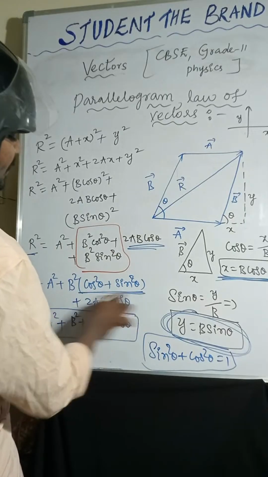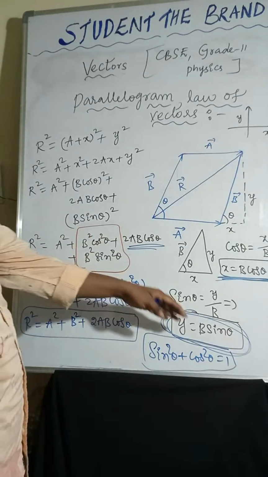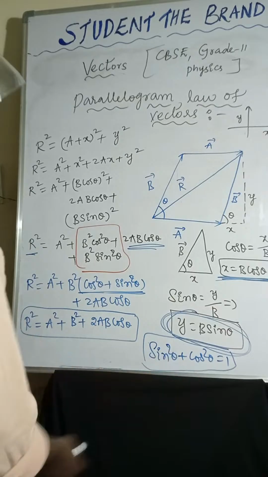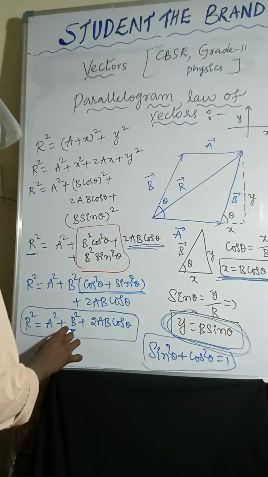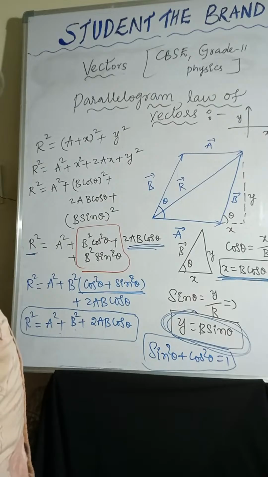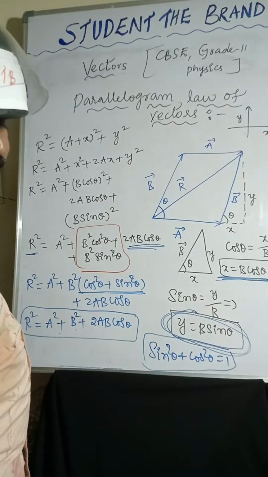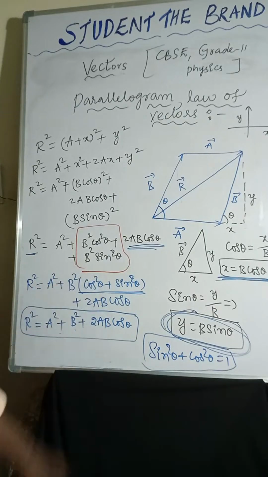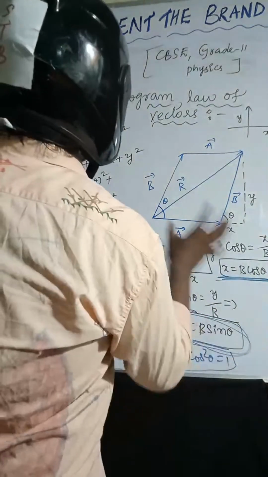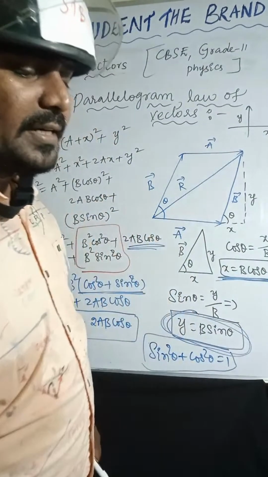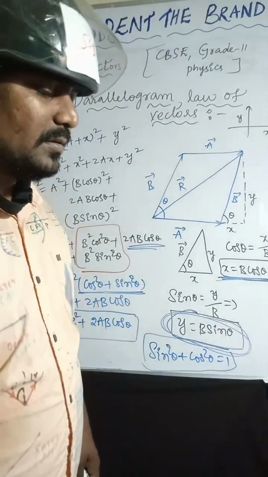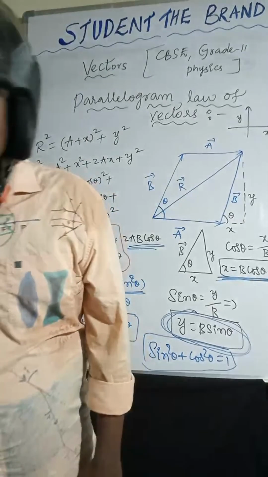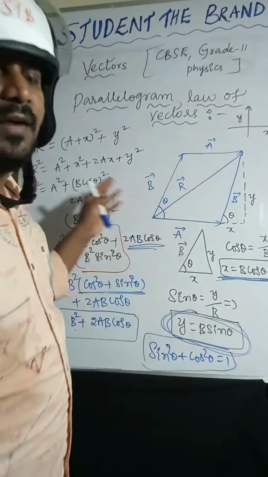We know sin square theta plus cos square theta equal to 1. That's why r square equal to a square plus b square plus 2ab cos theta. I hope it is very clear to you all. Next, this is about addition of vectors. Addition of vectors. Clear? Do you have any doubts in this?